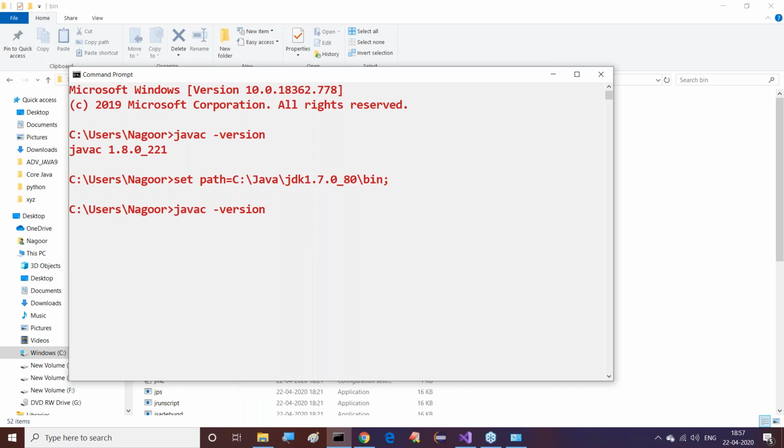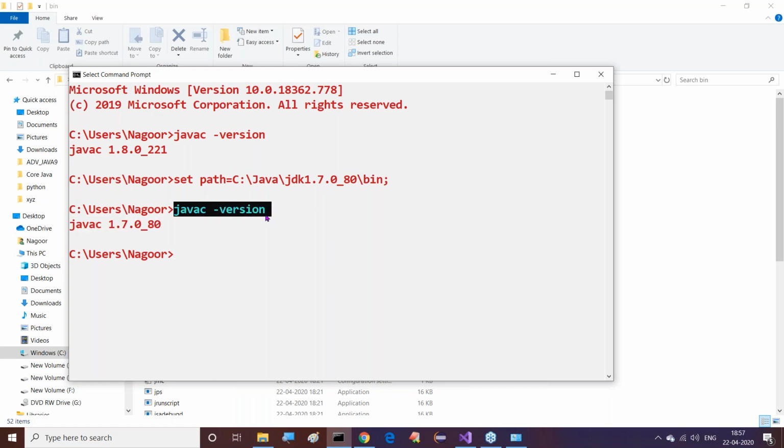Is it the temporary setup or the permanent setup? Is it the local setup or the global setup? Right, sir. Now if I click the enter button here, we are able to identify this. Now what are we getting, sir? Right, so this is javac 1.7.0_80.